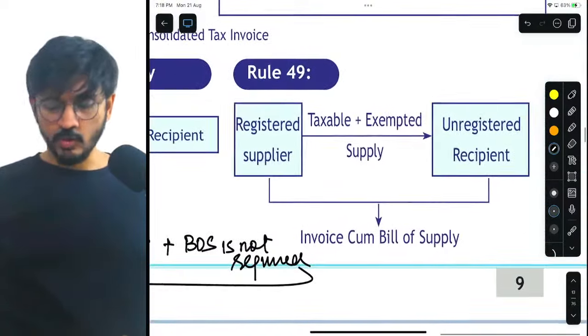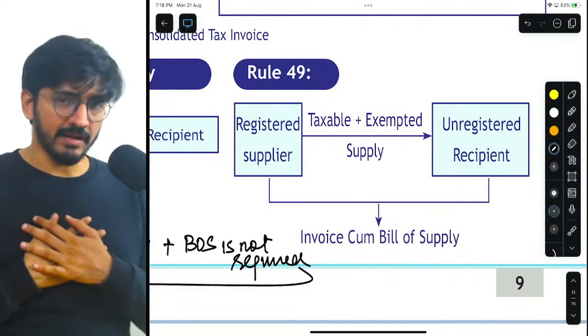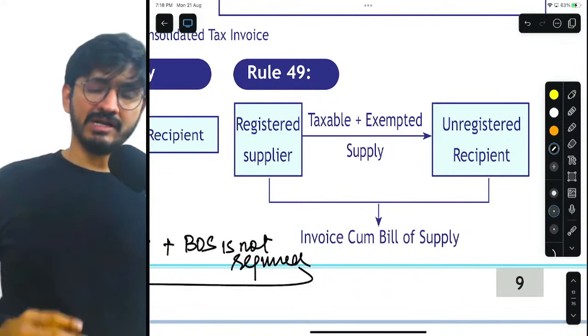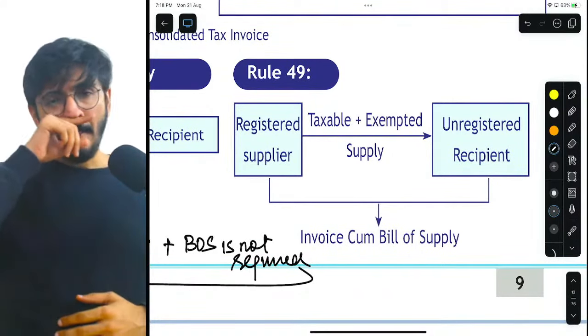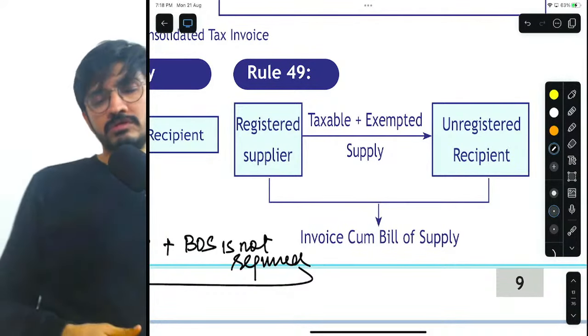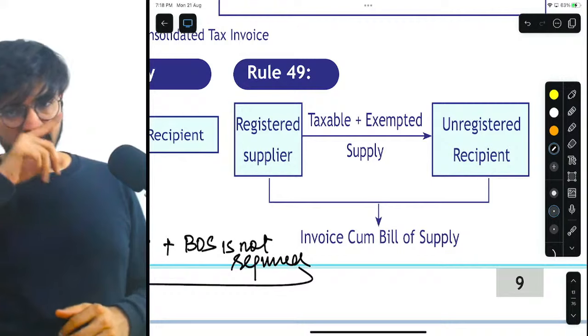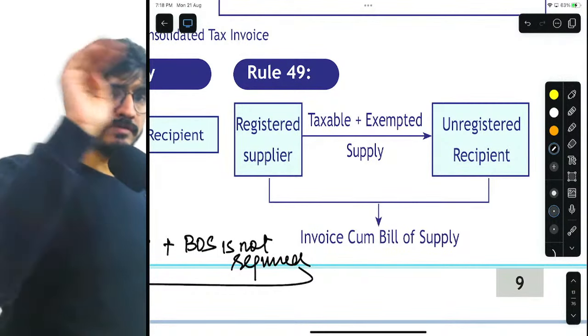Next is, my dear friends, rule 49. The concept is very, very simple. Understand that if I am a retailer and I am a registered person, but my recipient is an unregistered person. Now, sometimes he purchases taxable goods, sometimes he purchases exempted goods. So, what will happen in this case? For taxable goods, I will have to issue a tax invoice. For exempted goods, I will issue a bill of supply.